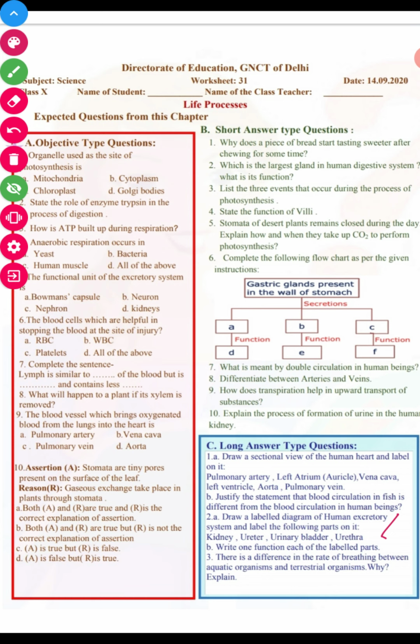Hope you liked it and understood all the answers. All the answers are already there in your previous worksheets related to your chapter Life Processes.